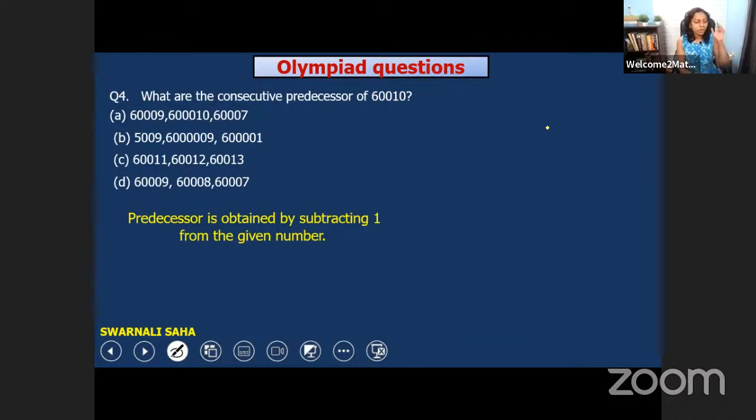So what we have to do? First, we have to subtract 1 from 60,010. Then again, we have to subtract 1. Then again, we have to subtract 1. And in this way, we will get your answer. So try to solve this first.